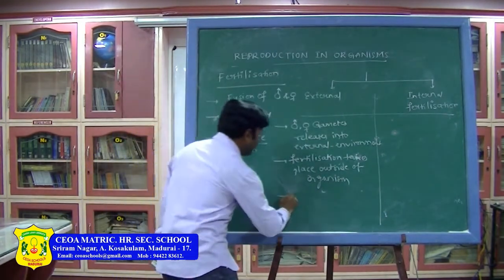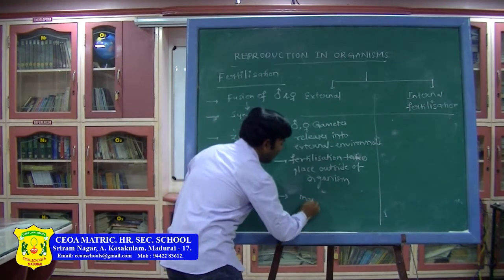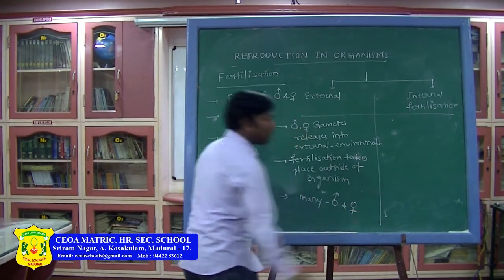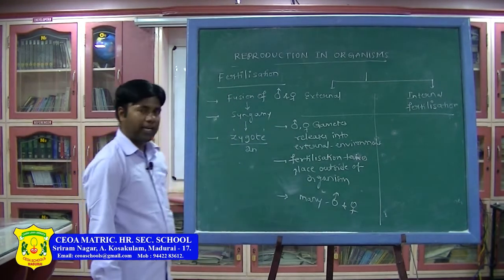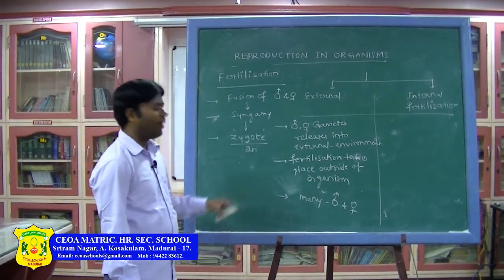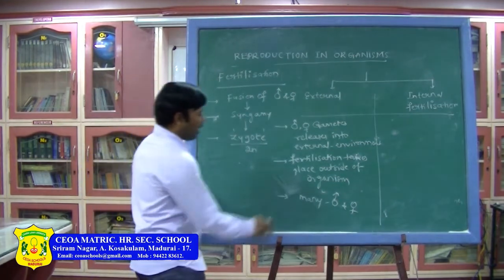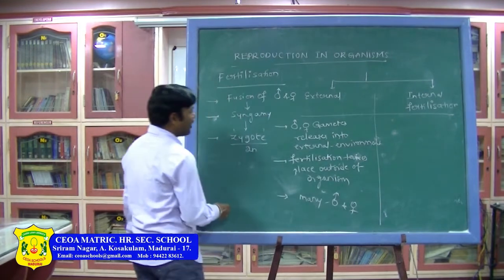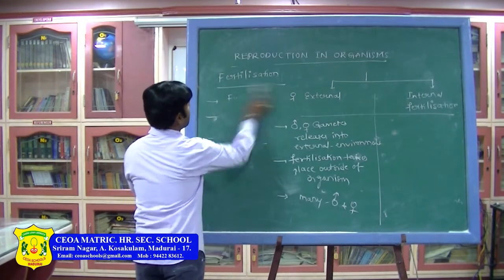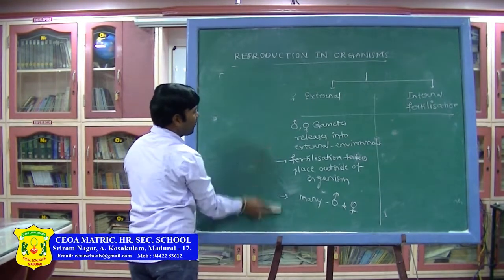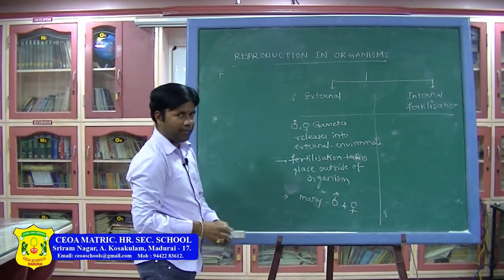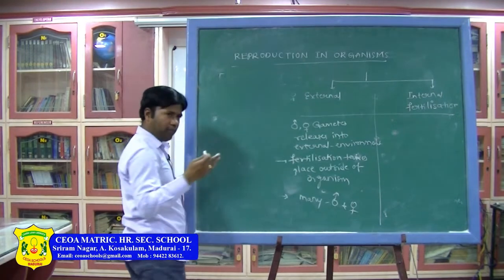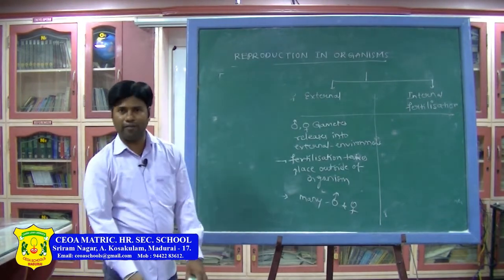Here plenty or many male and female gametes will be released. After releasing the male and female gametes, then what happens? They will grow and develop. After releasing the many male and female gametes, they have to develop. Then a zygote will be formed, and further steps will be followed.